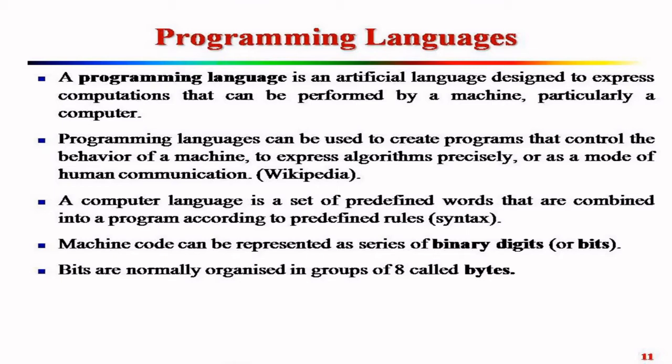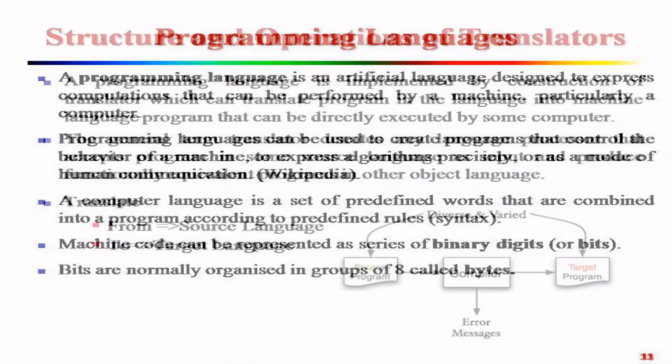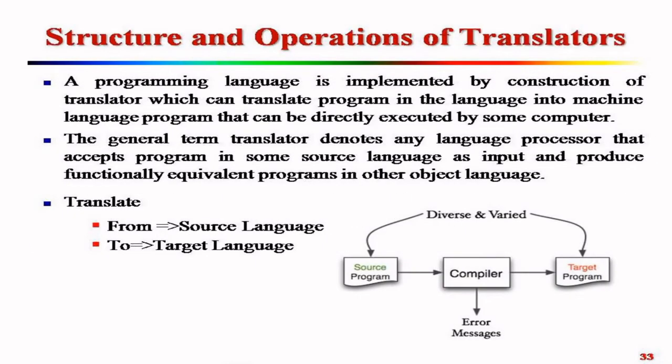So we know machine code can be represented as a series of binary digits or bits. Everybody knows computer can understand only 0 or 1, only 2 digits. Bits are normally organized in a group of 8 called bytes. So now, basic structure and operations of translator.